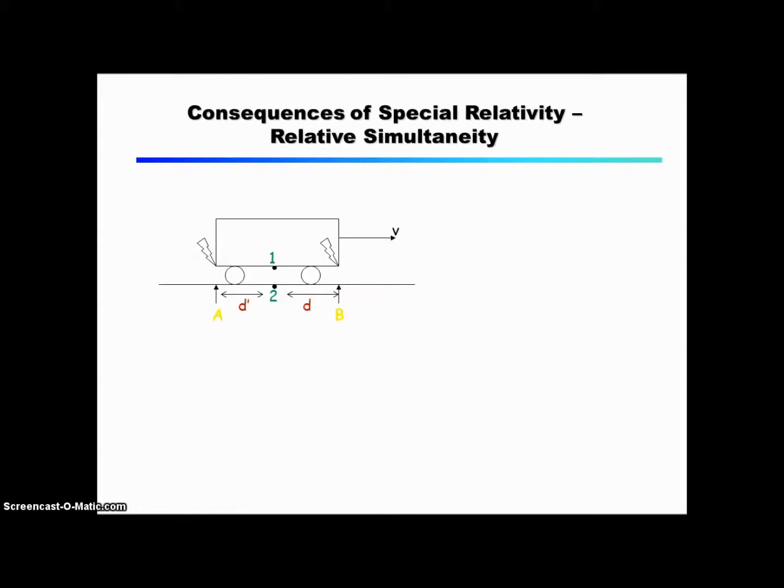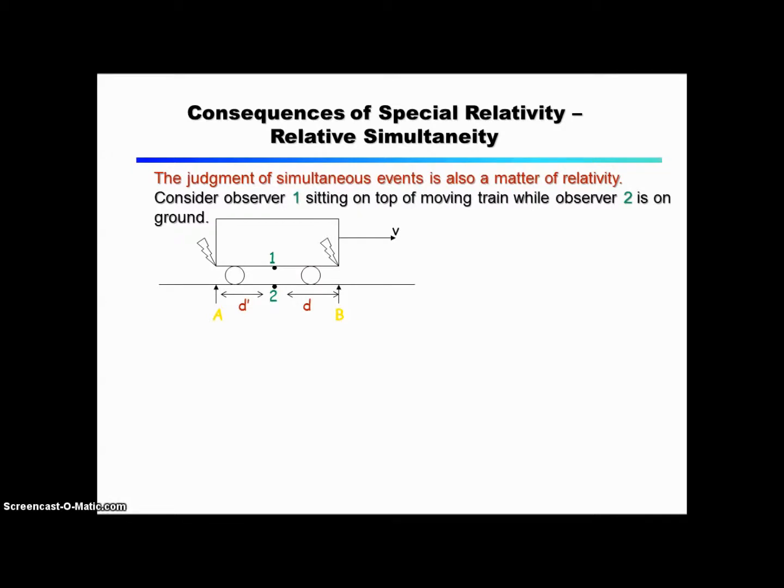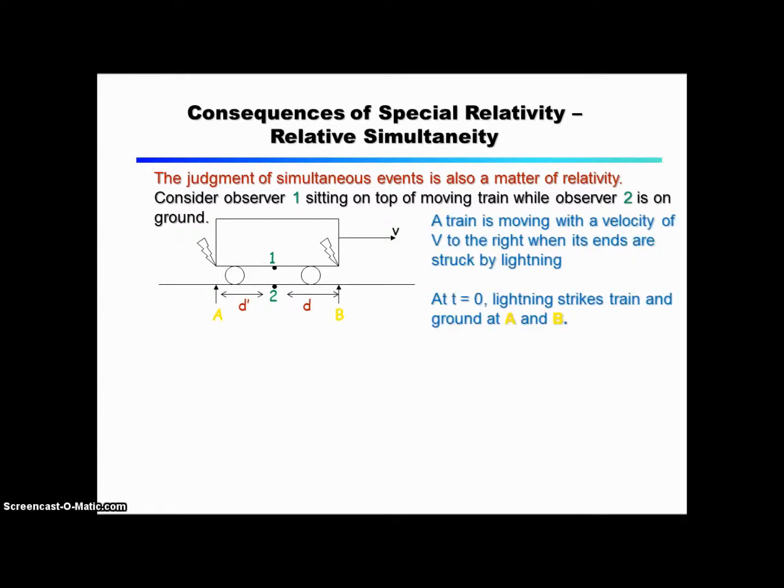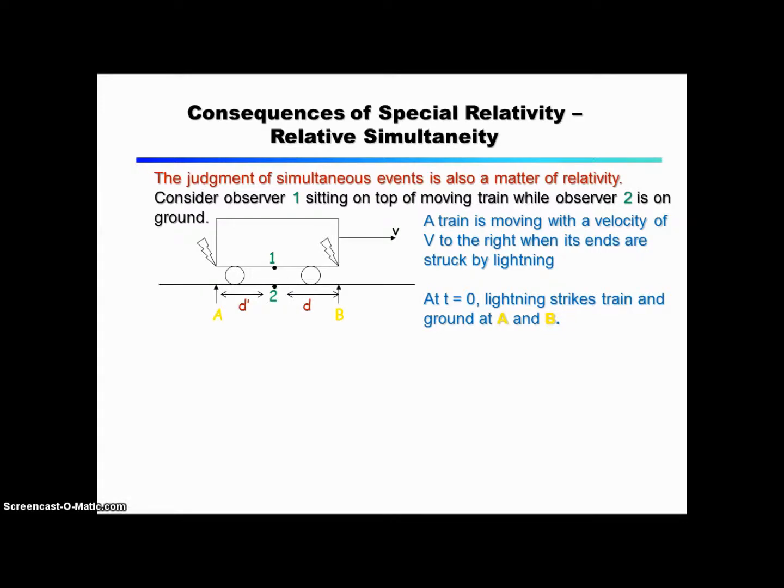Consequences of special relativity. Relative simultaneity. The judgment of simultaneous events is also a matter of relativity. Consider observer 1 sitting on top of a moving train, while observer 2 is on the ground. A train is moving with a velocity of v to the right when it ends up being struck by lightning.